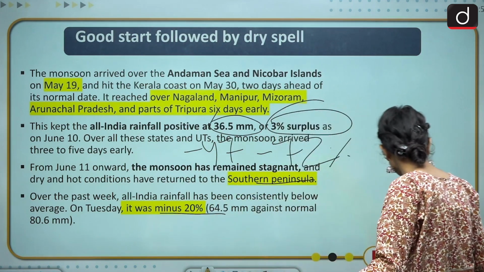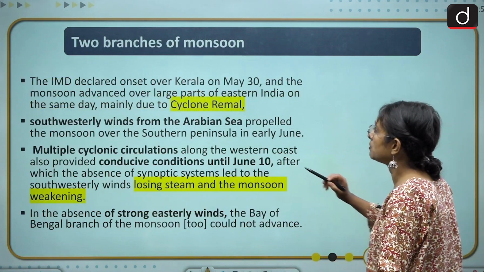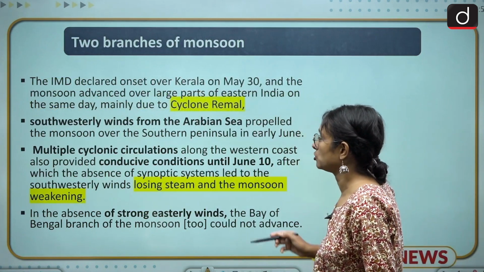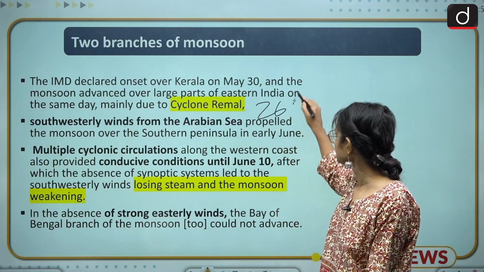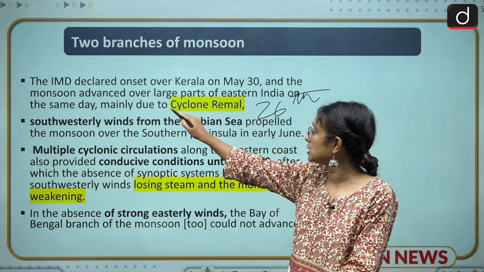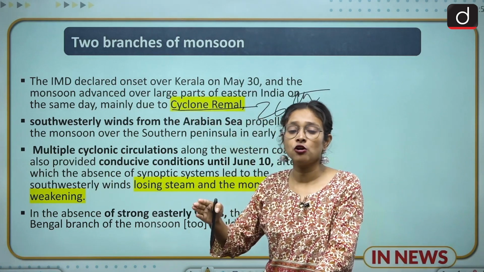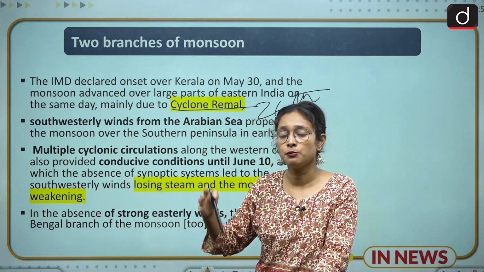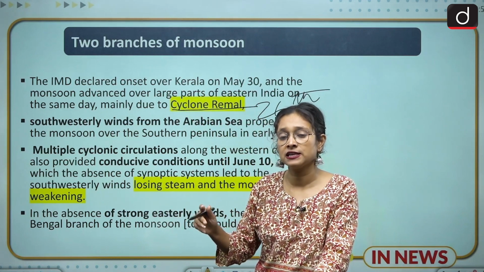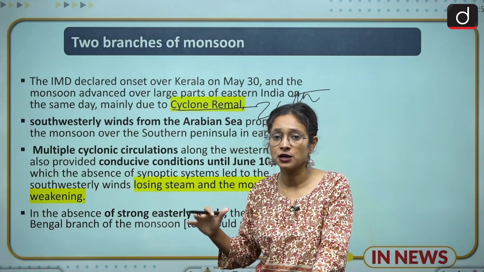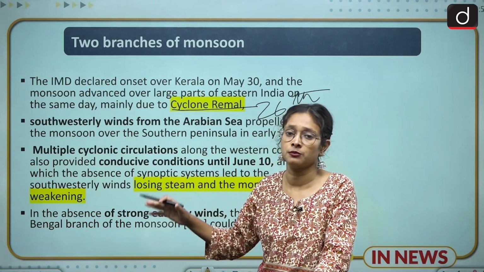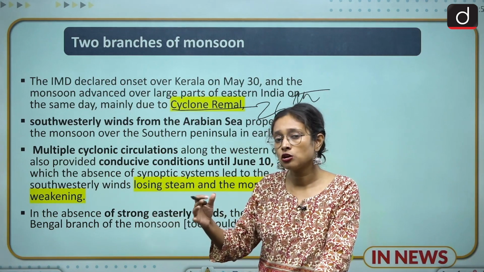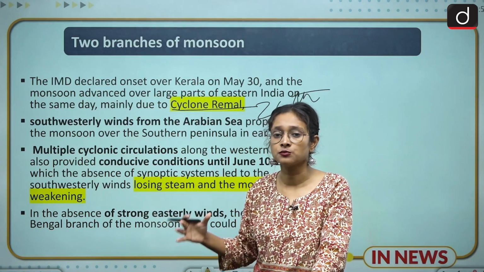Now we come to another one. Another one is about two branches of monsoon. You already know that on 26th of May, we had cyclone Rainfall, which made landfall in the West Bengal area and also in Bangladesh. After that, we can see a change in weather in some parts of the country, and it is the after effect of the cyclone Rainfall. But that does not show a positive indication in terms of the weather.